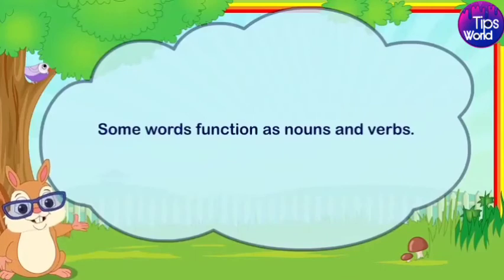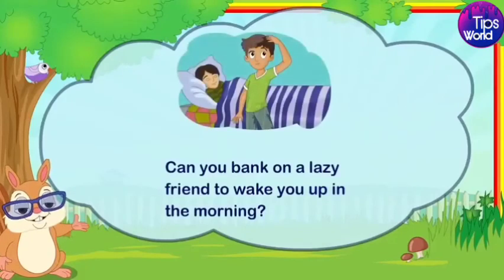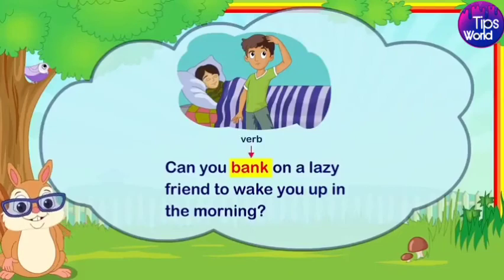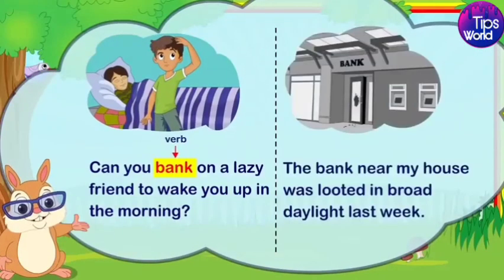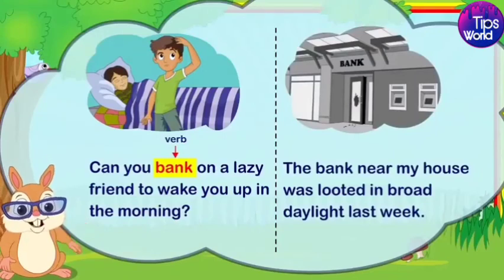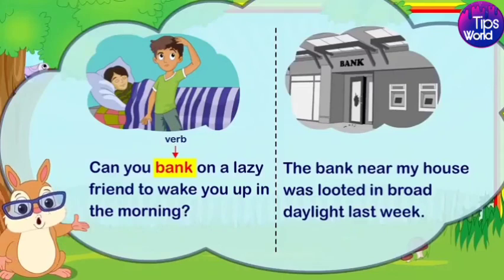Some words function as nouns and verbs. For example, can you bank on a lazy friend to wake you up in the morning? In this sentence, the word bank is used as a verb. The bank near my house was looted in broad daylight last week. Here, the word bank is a noun.